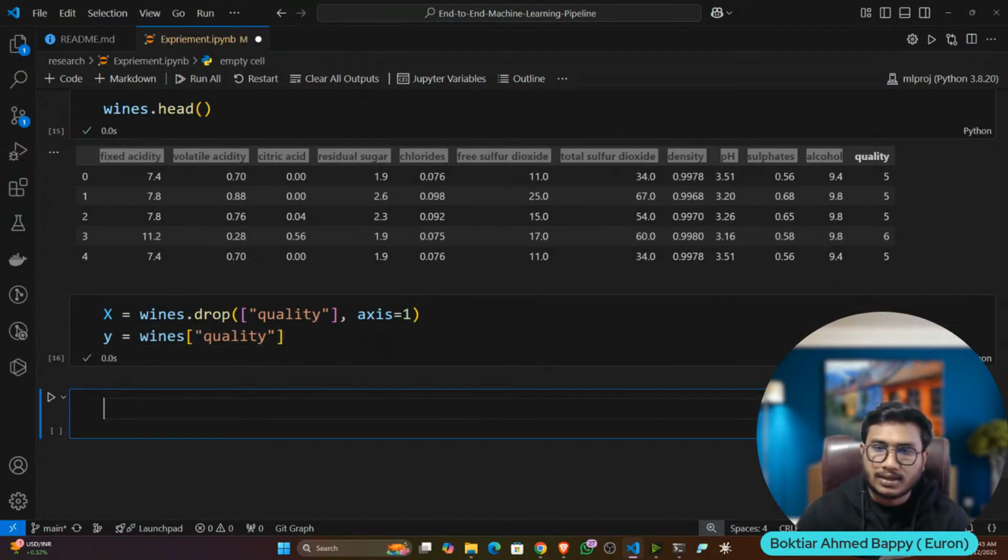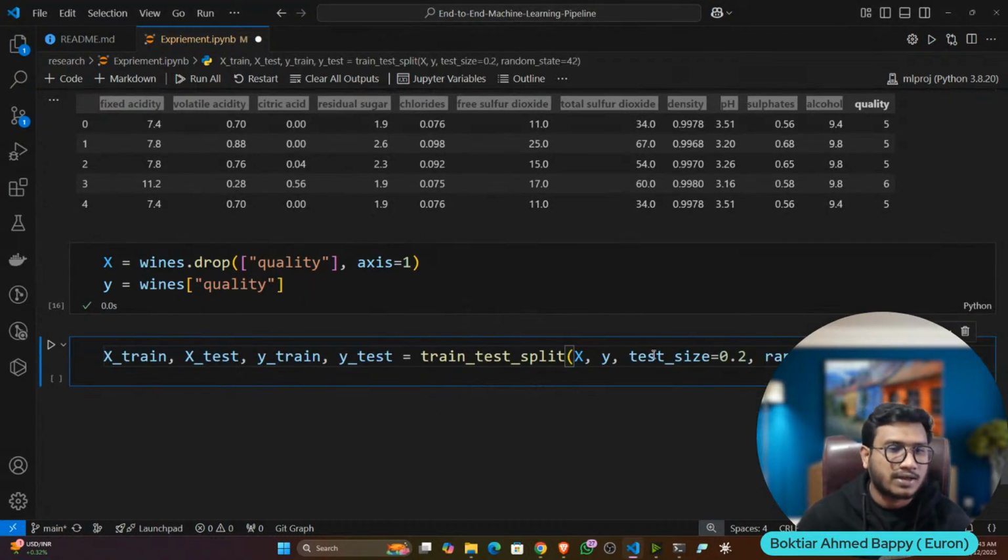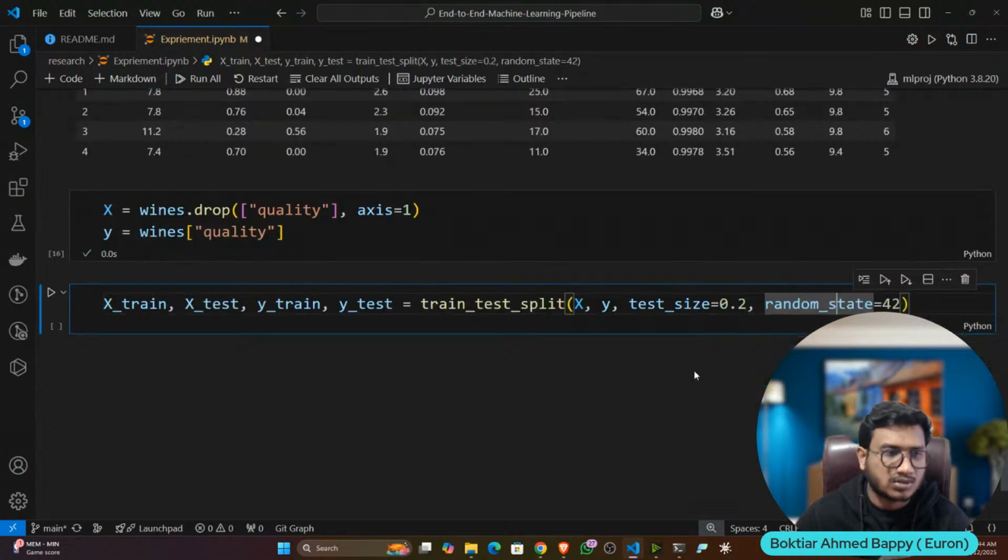Now I can pass this into the train_test_split function. Here I'm passing X and Y. Test size I'm keeping 0.2, that means 80% of the data I want to keep for training, and 20% for testing. And I have given a random state, because if you use the same random state, we'll get the same distribution of the data.